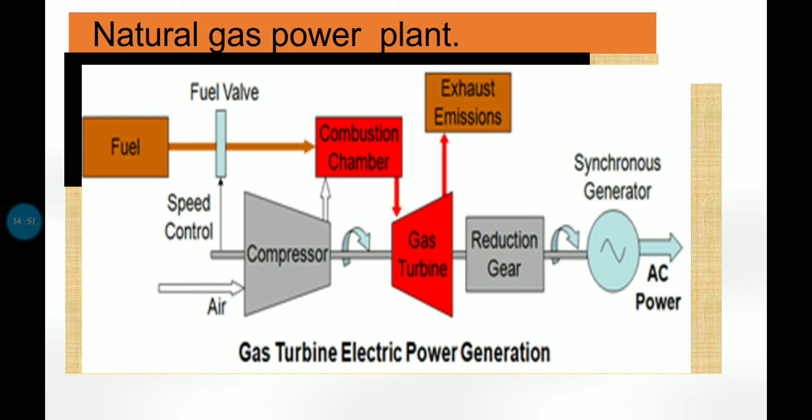Alright, so I hope till here everything has been cleared, how the natural gas power plant works, and the difference between the thermal power plant, nuclear power plant, and natural gas power plant has been understood by everyone. The schematic representations are understood.